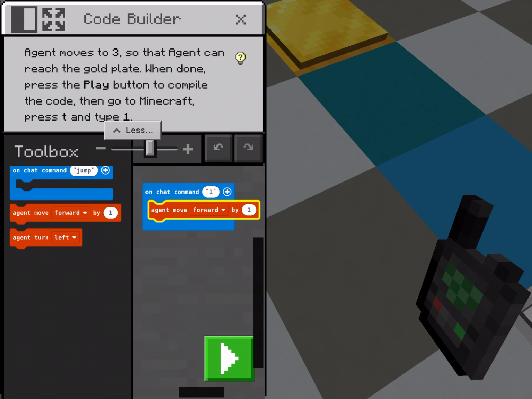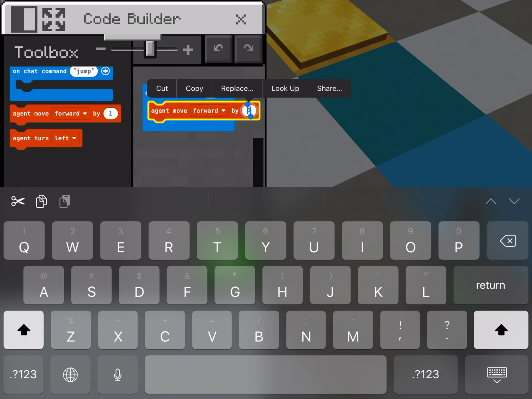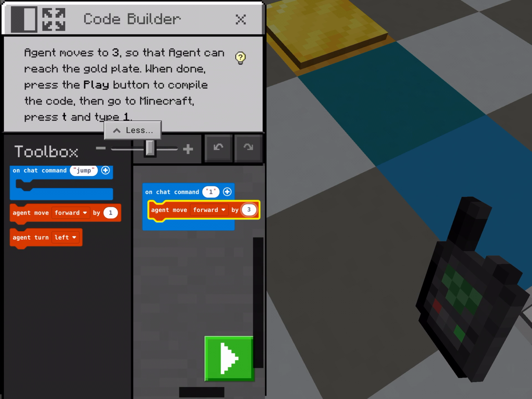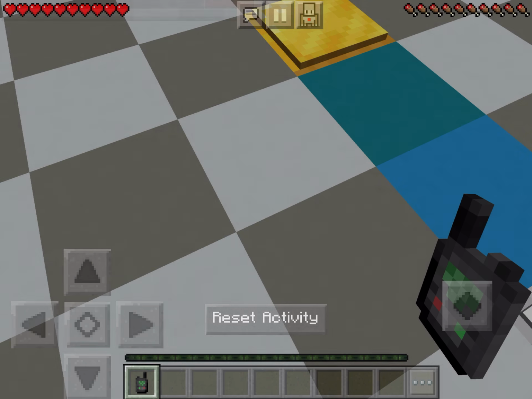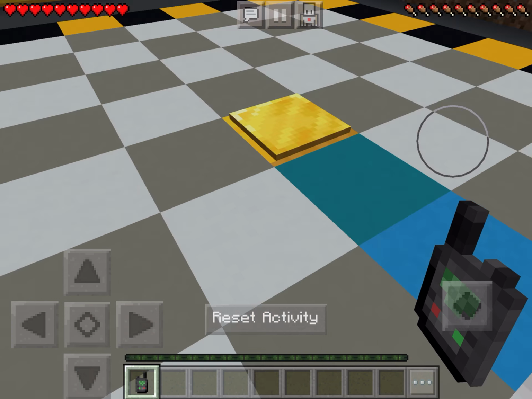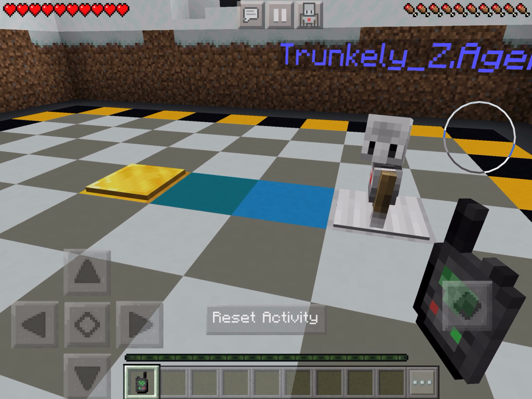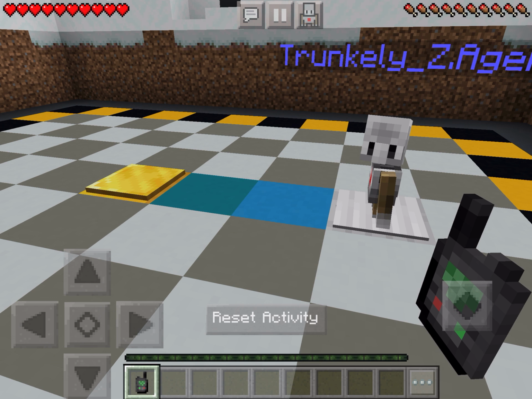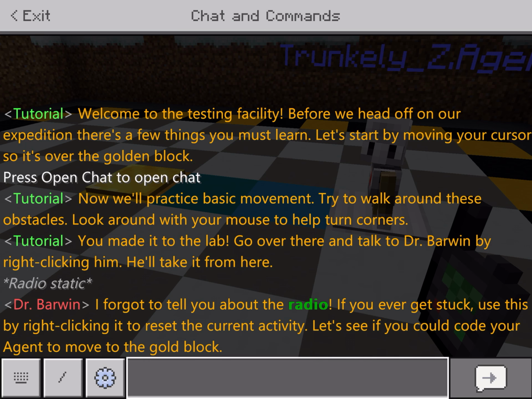Select agent move forward, and we drag that inside of that blue box there. Okay, and we want him to move forward 3 steps. So agent move forward by, and if you click on that 1, you can highlight it and just add 3 instead. To compile our code, we have to press the play button. So press the play button. So our code is set. Now we have to tell the program to start running the code. So we go here to our chat, which is right next to your pause button.